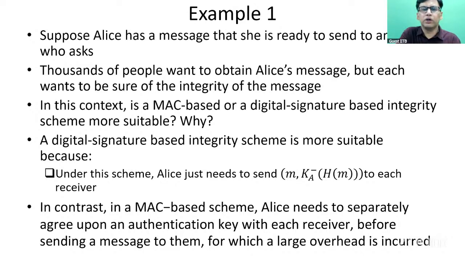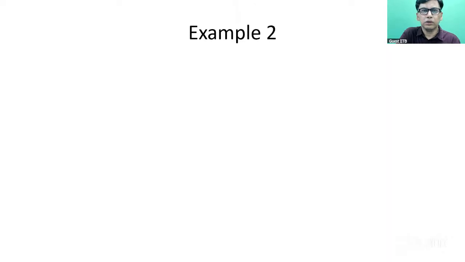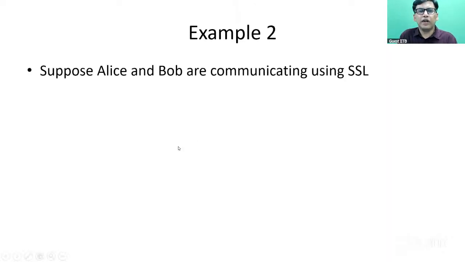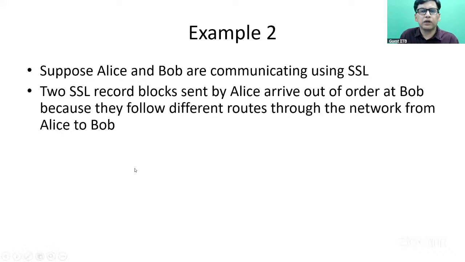Okay, let's discuss another example. We discussed SSL in the video lectures. Now, suppose two users, Alice and Bob, are communicating using SSL. Suppose two SSL record blocks that are sent by Alice arrive out of order at Bob.